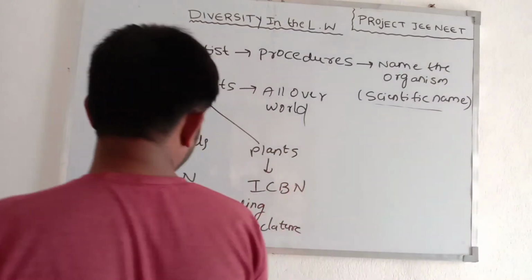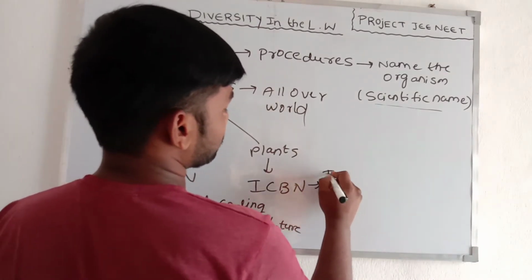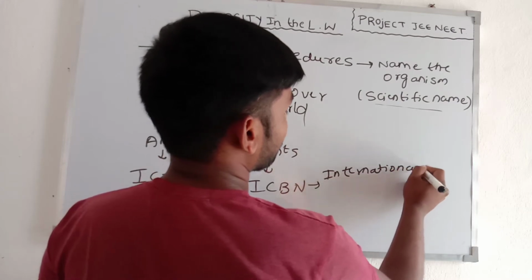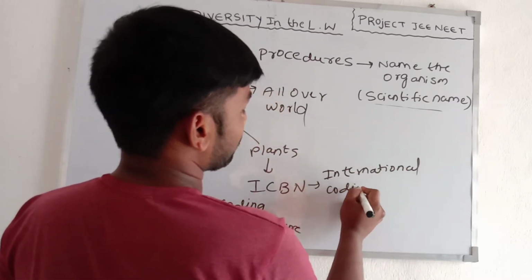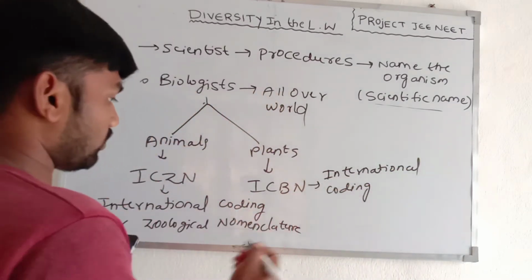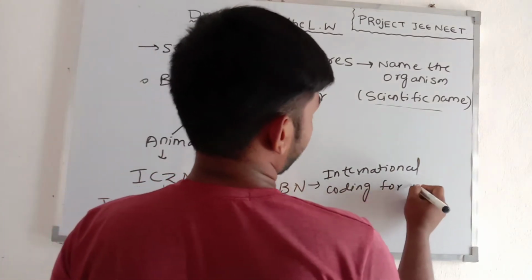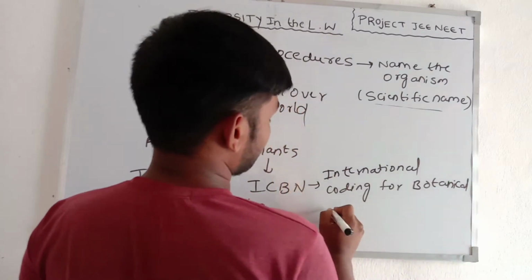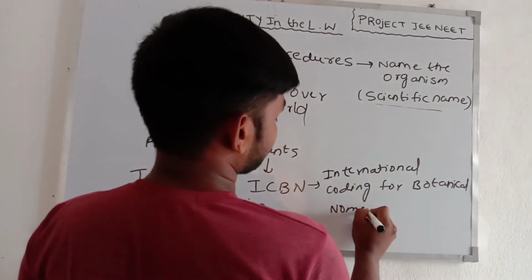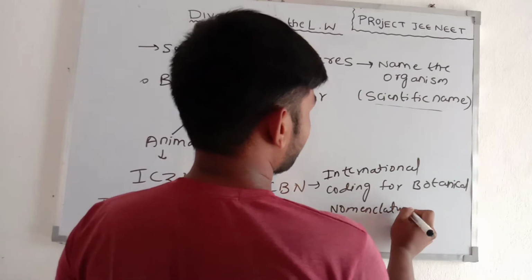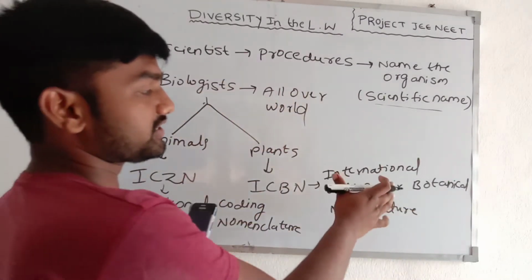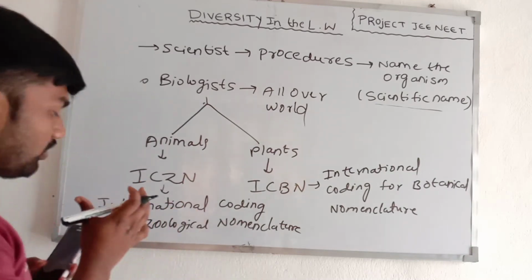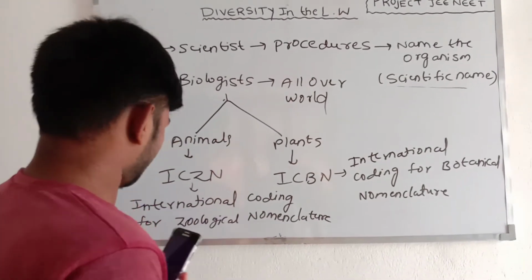ICBN is the International Code for Botanical Nomenclature. ICZN is the International Code for Zoological Nomenclature.